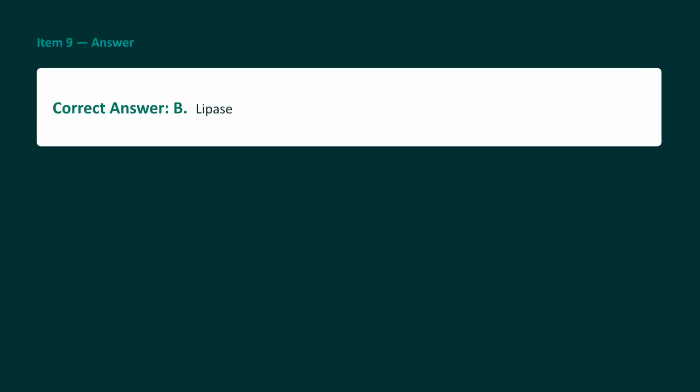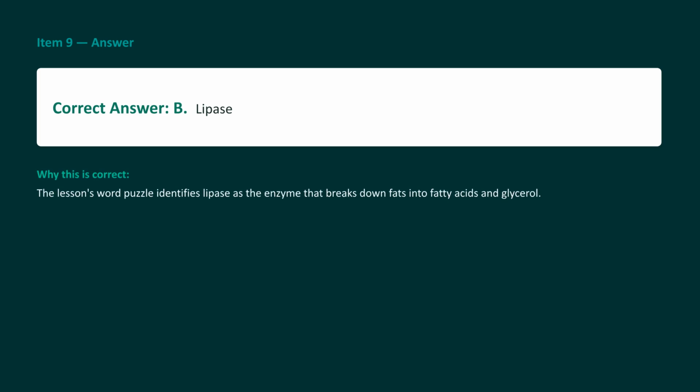The correct answer is B, lipase. Lipase is the enzyme specifically responsible for breaking down fats into fatty acids and glycerol. Amylase is used for breaking down carbohydrates. The giveaway keyword here is fats. Fats are lipids, and the enzyme that digests them is lipase. Many students mistakenly guess choice A, amylase. However, amylase is specialized for breaking down carbohydrates and starches into simple sugars, not fats.